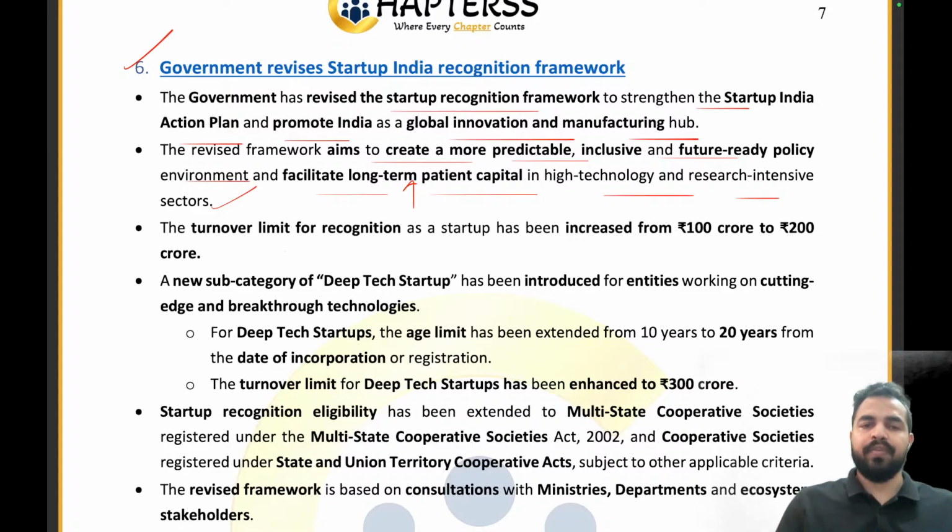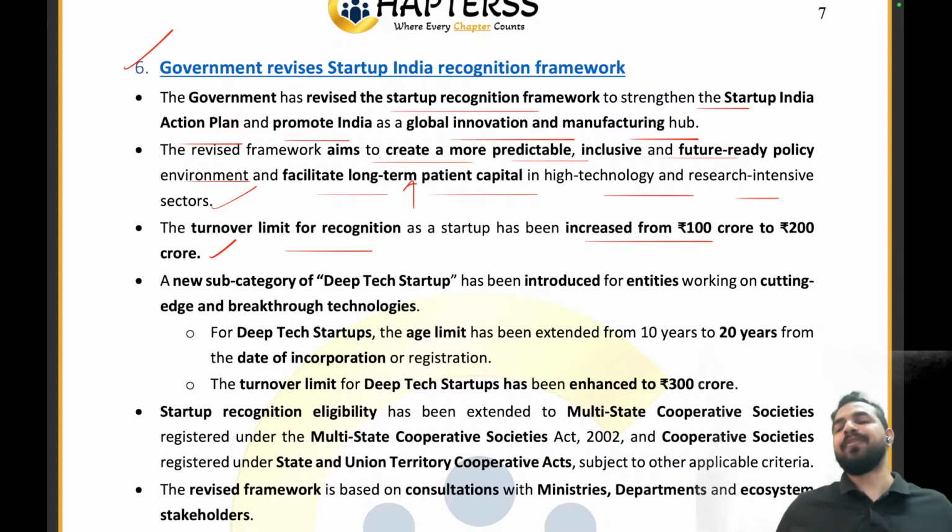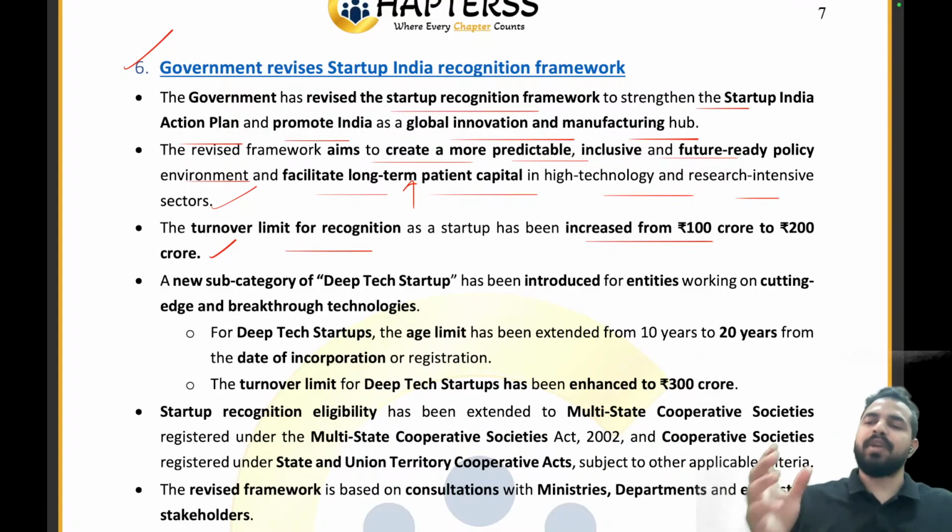Now, the turnover limit for recognition as a startup has been increased from 100 crore to 200 crore. So guys, there are so many startups in our country which were surpassing a turnover of rupees 100 crores. What was happening is that we were stopping the support we were providing to them. Earlier we were giving them support, and now we stop the support, so they might fall. That's why we have now increased the limit to 200 crore, so that even if they have crossed 100 crore, up to 200 crore they will be able to get support from the government.